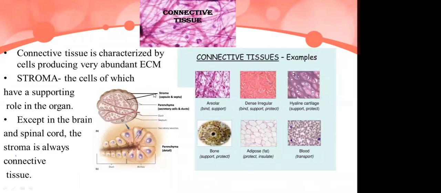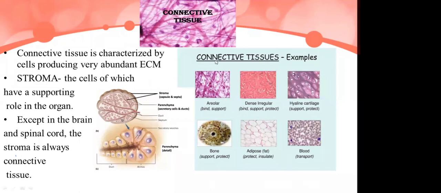Then these parenchymal structures or the epithelia should be bound together and supported, and they should get a particular structure or framework. That is done by the stroma or the extracellular matrix, which gives the support and structural framework of a particular organ.